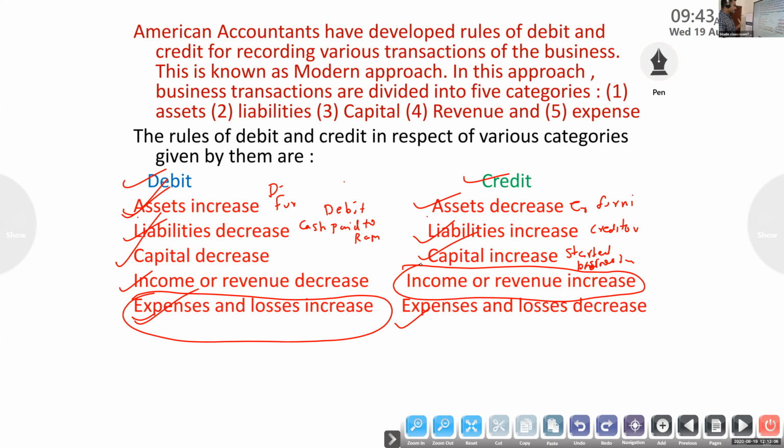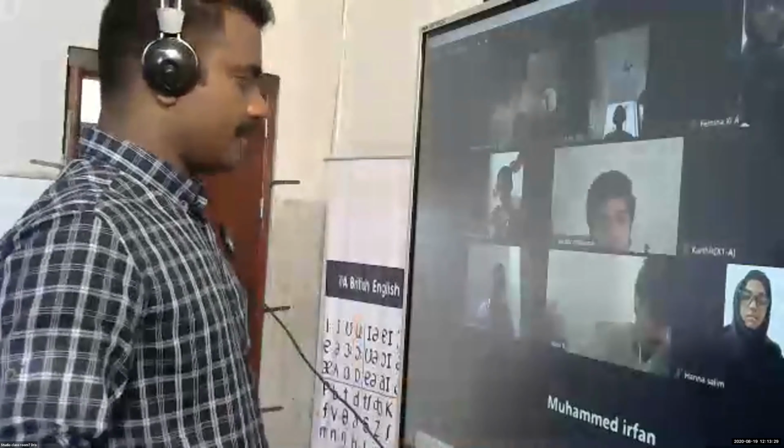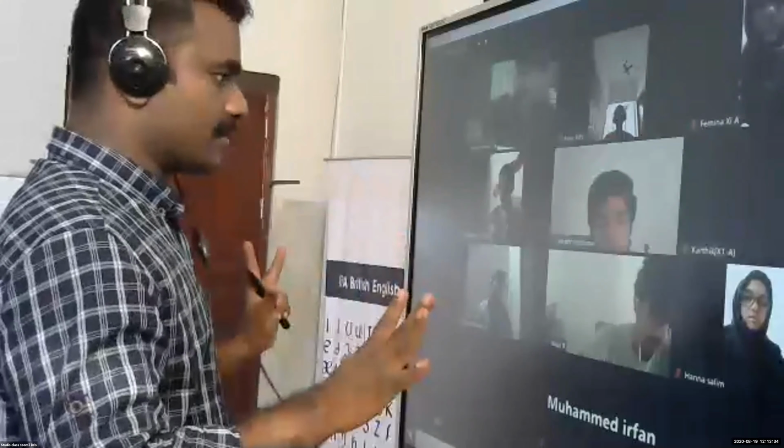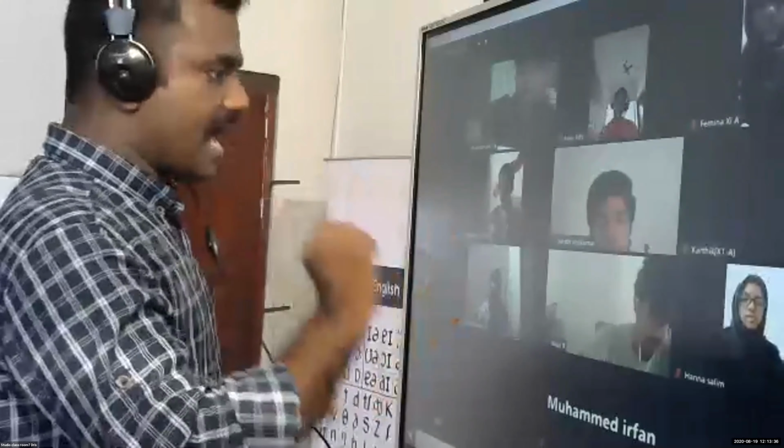Then the opposite: a decrease in expense or losses means credit. A decrease in income or revenue means debit. That is the modern rule, the American approach, the rule of debit and credit. What is the asset rule? Asset increase is debit. Asset debit. You have to think asset debit.